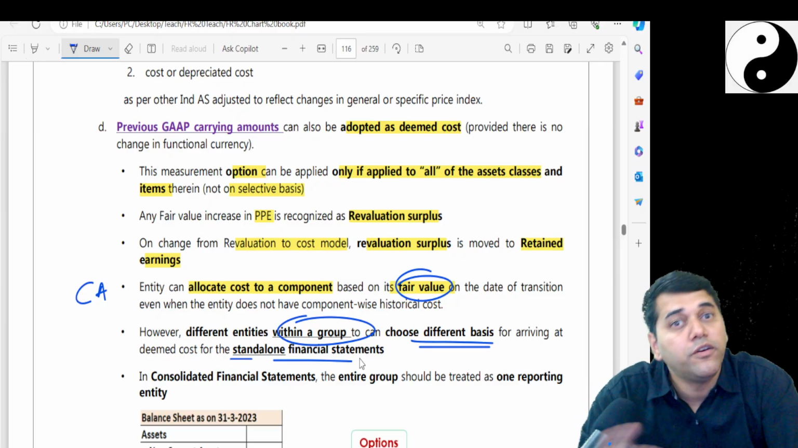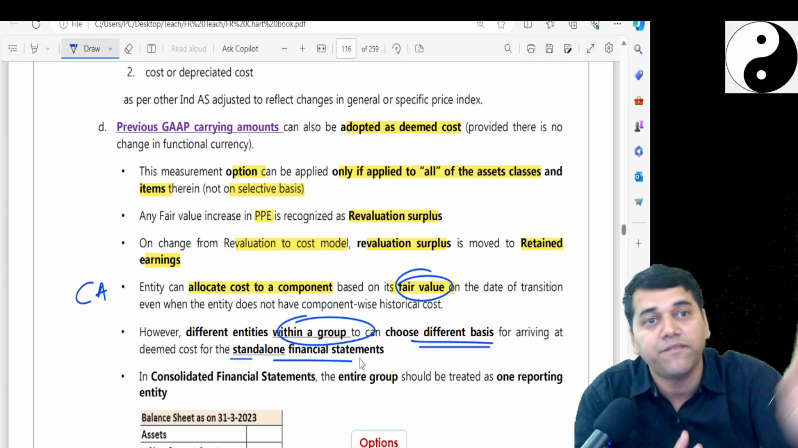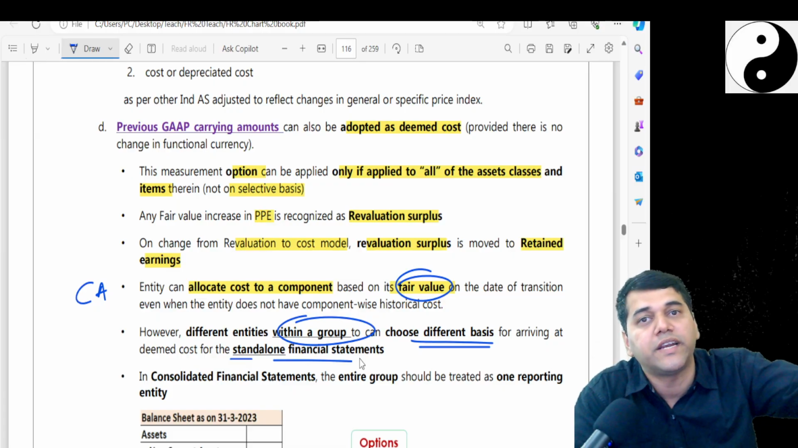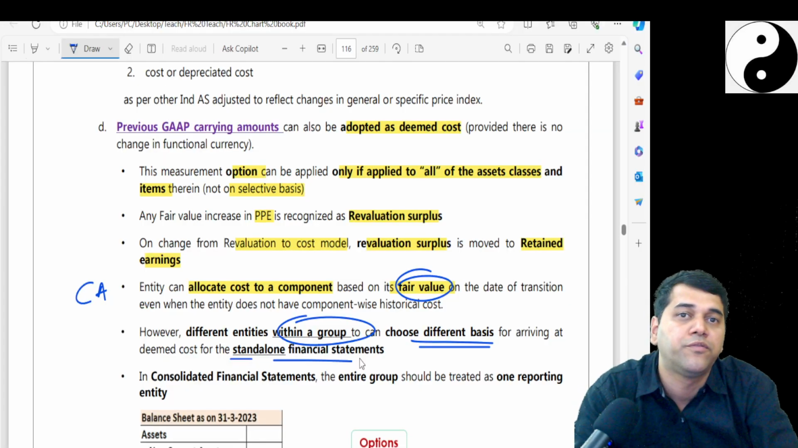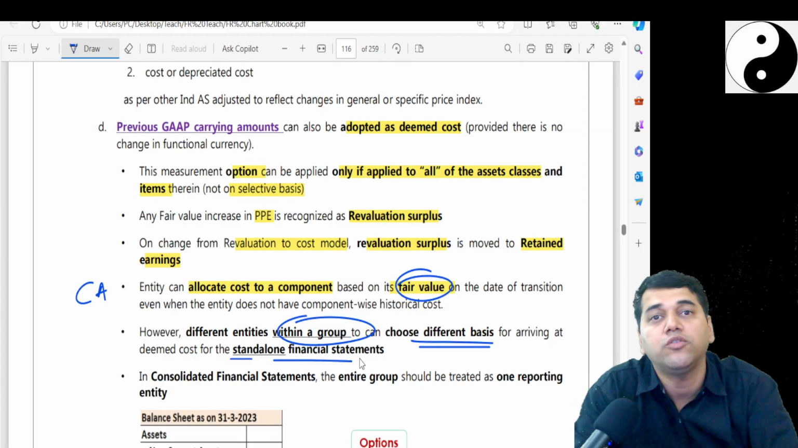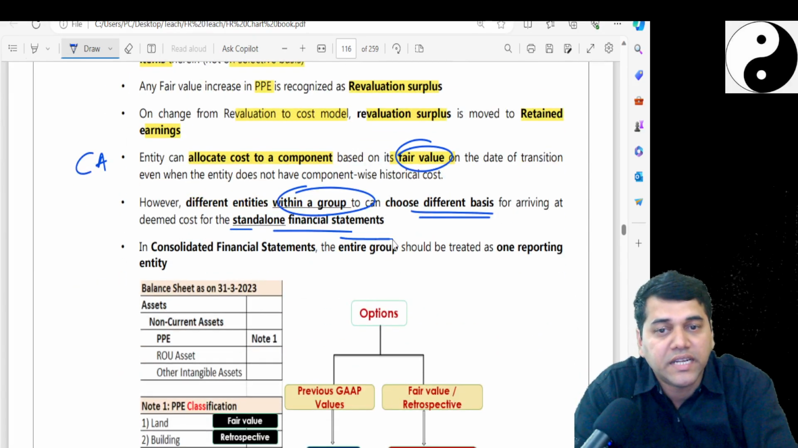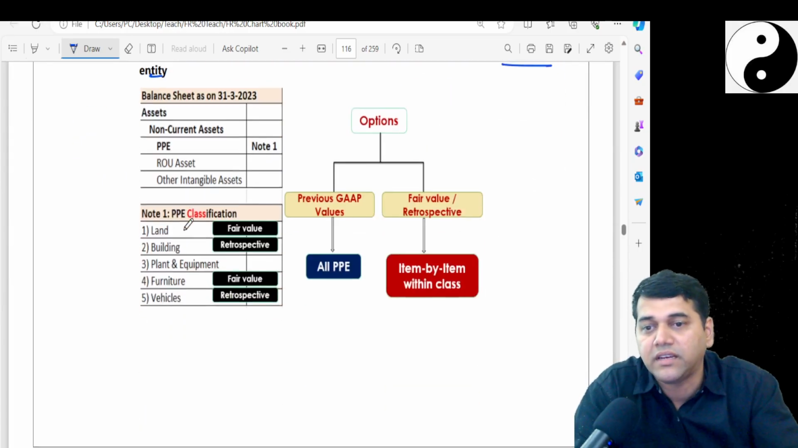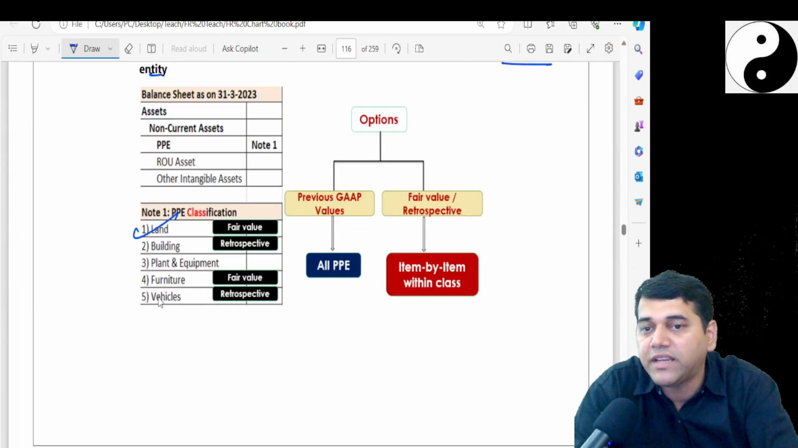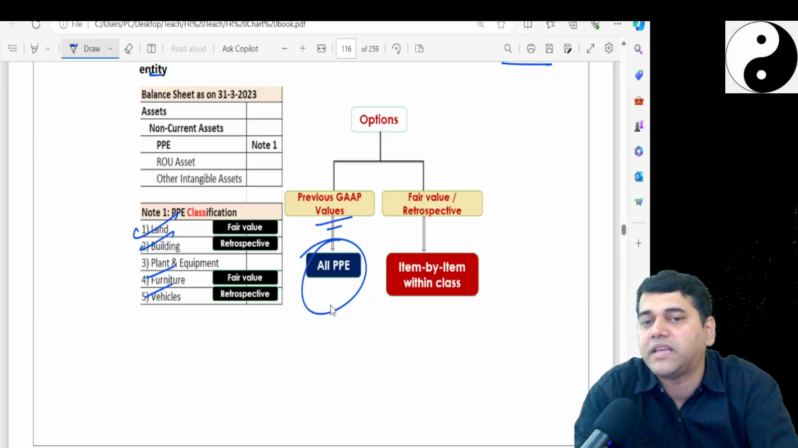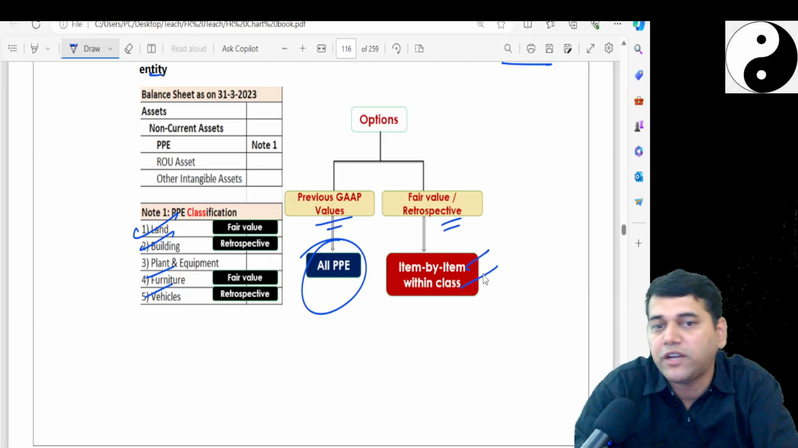Estimates. But FIFO and weighted average, if both are different inventory, fine. But if both are the same inventory, like MRPL and ONGC, MRPL is following weighted average for crude oil and ONGC is following FIFO for the crude oil, then consolidation should happen with the crude oil on FIFO. In the consolidated financial statements, the entire group should be treated as one reporting entity. Like fair value, land we can do retrospective, building, fair value, retrospective. So you should go class by class, but on a retrospective basis. Or take all the PPE at the previous GAAP value. If you want to do fair value or retrospective, you can do item by item basis.